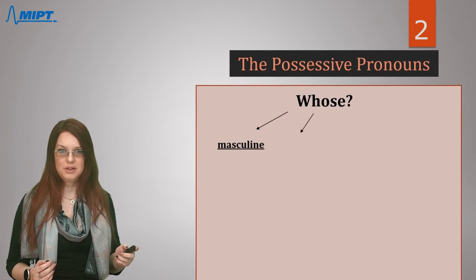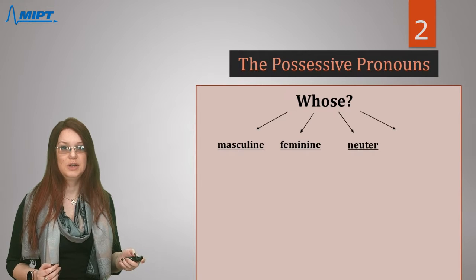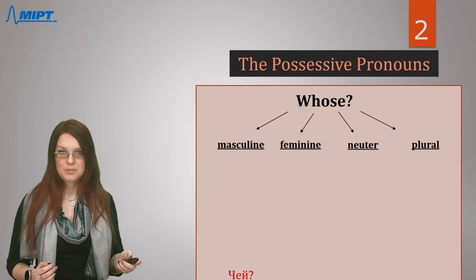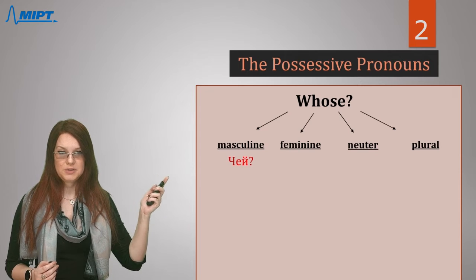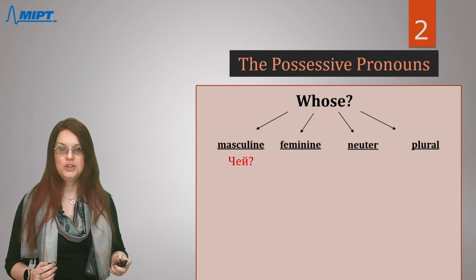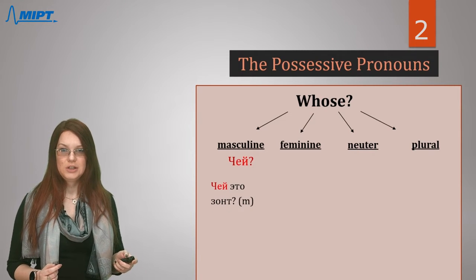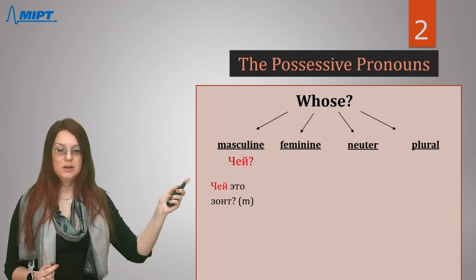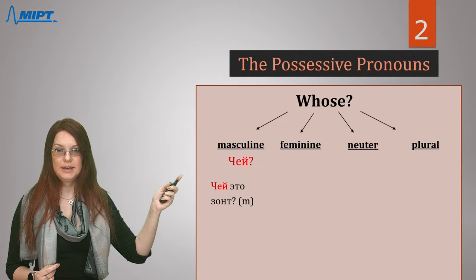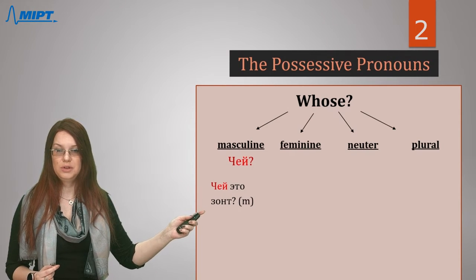So for masculine nouns, for feminine nouns, for neutral, and for plural nouns. For example, for masculine, we will say чей. For example, чей это зонт. You see, this question word чей is related to the following noun.